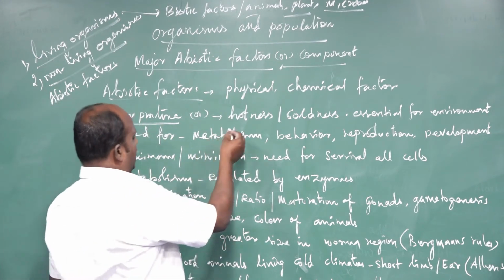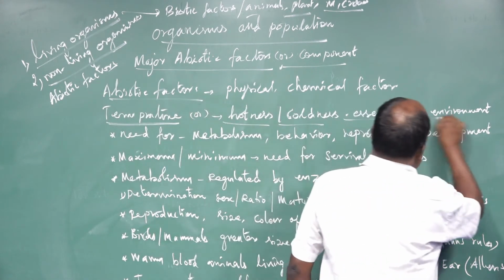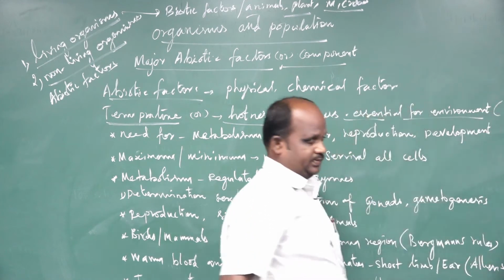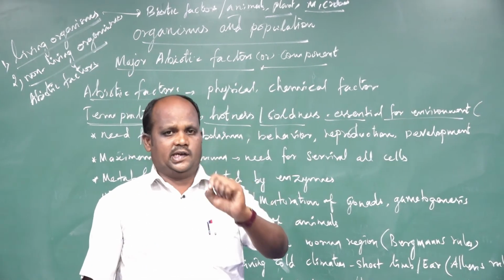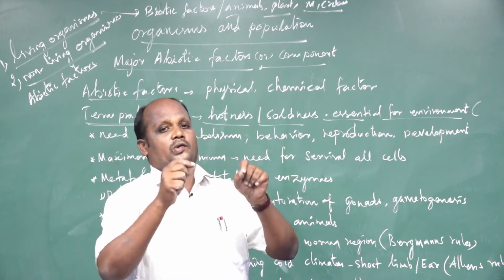Temperature, the hotness and coldness of the environment, is essential for all the living organisms present in the ecosystems.